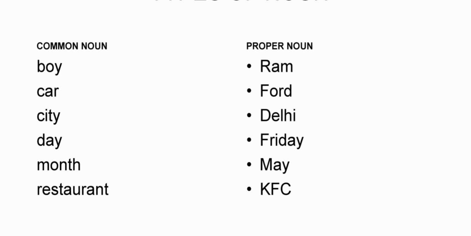Further examples for common and proper noun. Boy is a common noun. Ram is a proper noun. Car, Ford. City, Delhi. Day, Friday. Month, May. Restaurant, KFC.